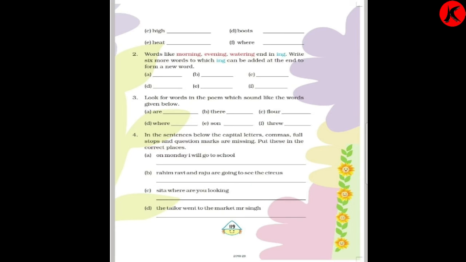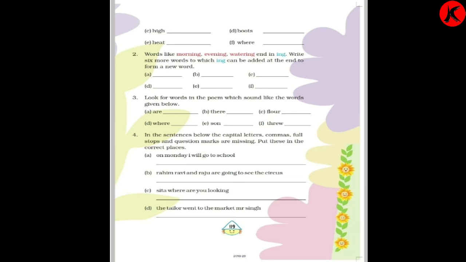Now D we will do. The tailor went to the market, Mr. Singh. So over here the is capital, starting of the sentence. So the tailor went to the market. After market you put a comma and then you will write Mr. Singh, M capital and S also capital. So the tailor went to the market, Mr. Singh. So the's T capital. After market you will put a comma and then Mr.'s M capital and Singh's S capital.